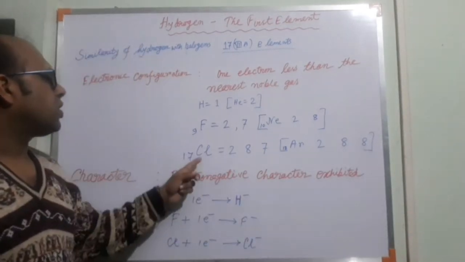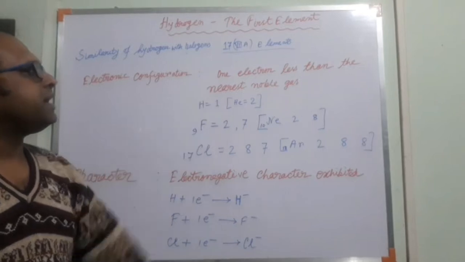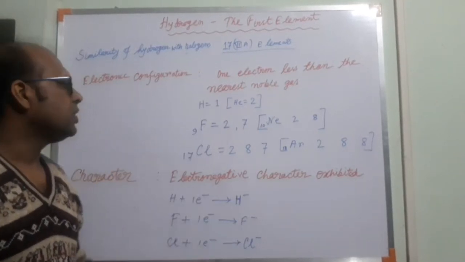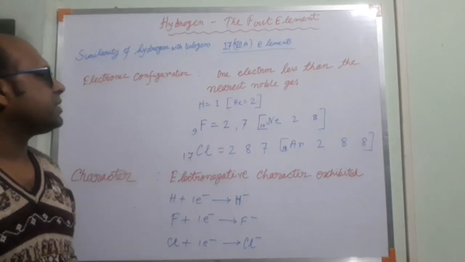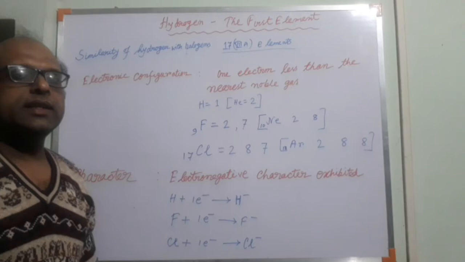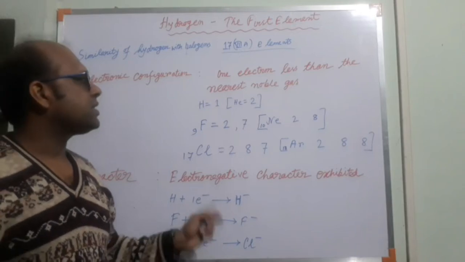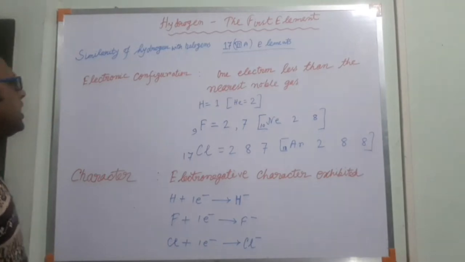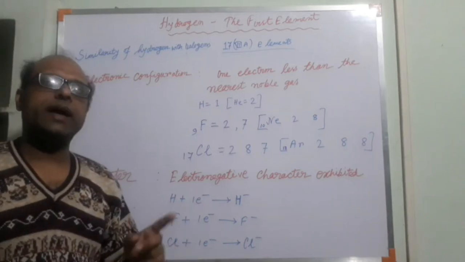That means chlorine has one electron less than the nearest noble gas, argon. So from this discussion we can see that hydrogen also has one electron less than the nearest noble gas, which was helium. This is a similarity of hydrogen with that of halogens.